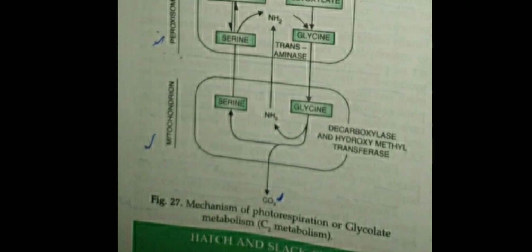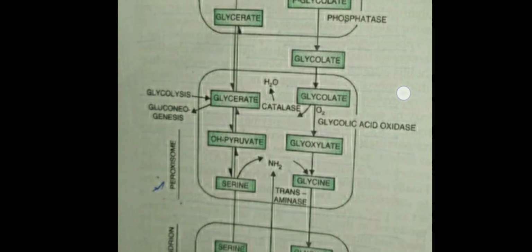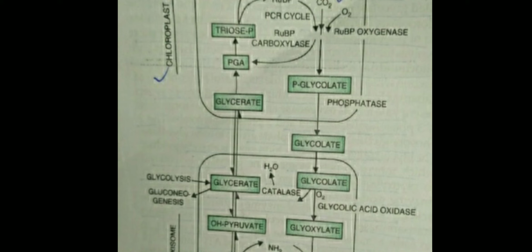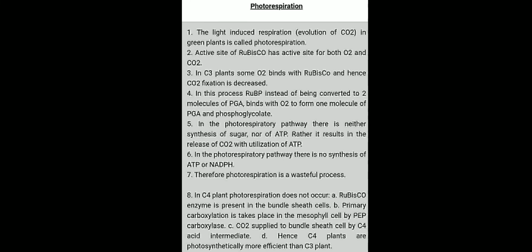Again this serine comes to the peroxisome, so the backward process takes place. In the peroxisome glycerate is formed. This glycerate is transferred into the chloroplast and is ultimately converted into phospho-PGA. This complete process is called the photorespiration process.